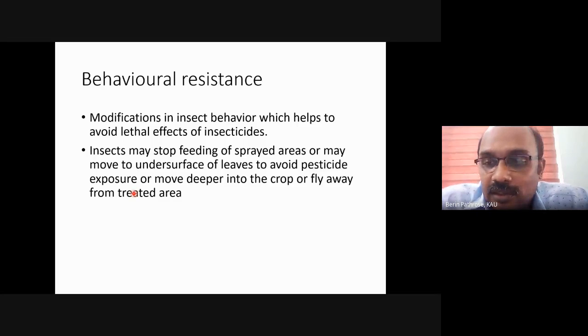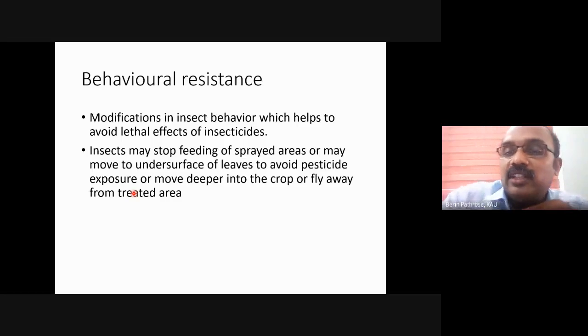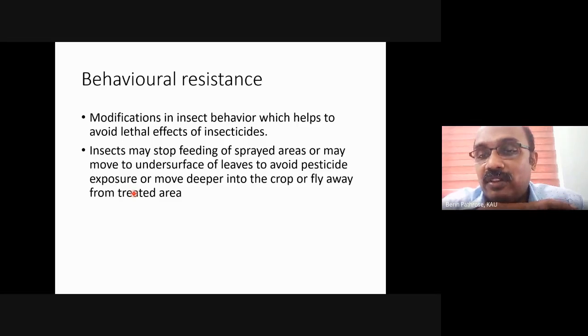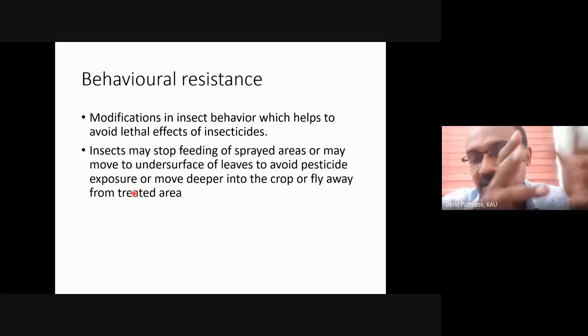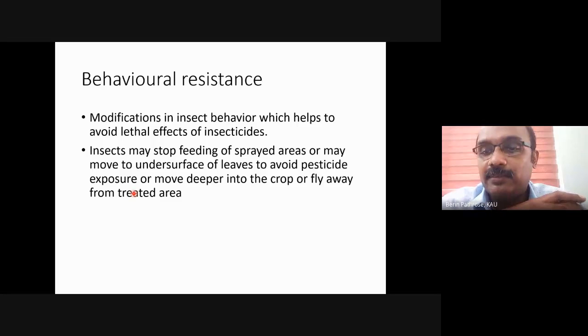So we were discussing that insects, if you spray an area, the insect will move away and avoid the treated area till the effect of the pesticide is lost. It is nothing but behavioral resistance. If you spray on the upper surface of the leaf, leaving the under surface unsprayed, and the insect moves and settles down on the under surface of the leaf, if you are spraying a contact pesticide, the story is different from systemic pesticides. Spraying a contact pesticide only on the upper surface, the insect moves from the upper surface to the lower surface, it will escape the exposure to the pesticide. So that is nothing but behavioral resistance.